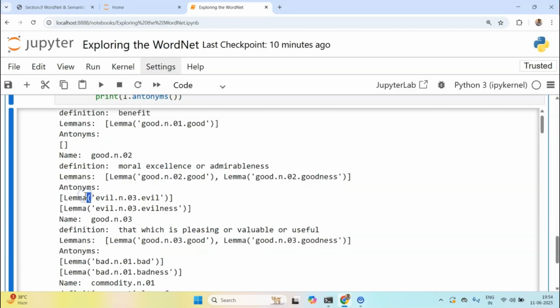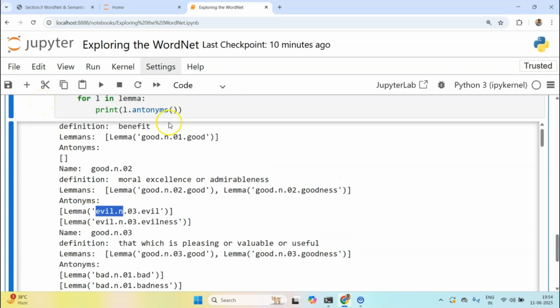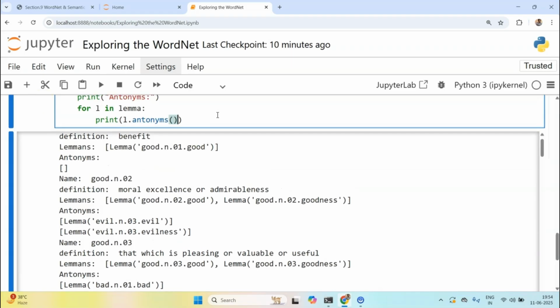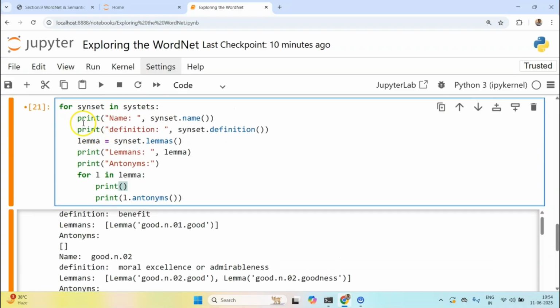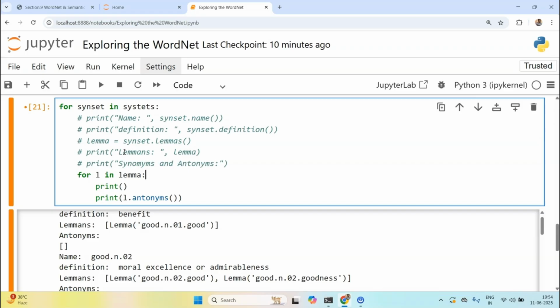Now antonyms themselves are lemmas, because antonyms are words, right? So these are essentially lemmas. So how am I going to get the name? Let me comment out everything because it will be hard to read, and just keep this part. I want to print the heading, maybe synonyms and antonyms, and inside it I'll write synset dot lemmas.